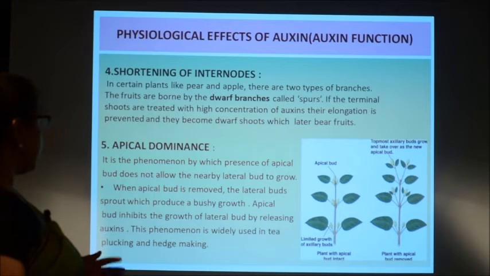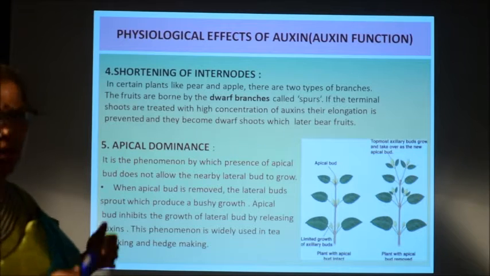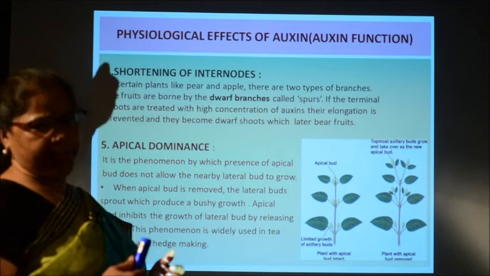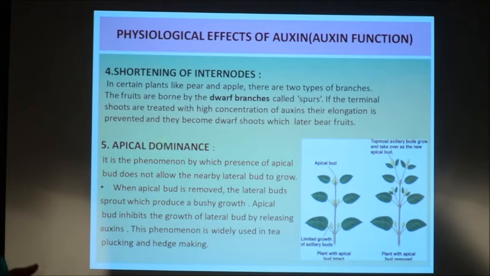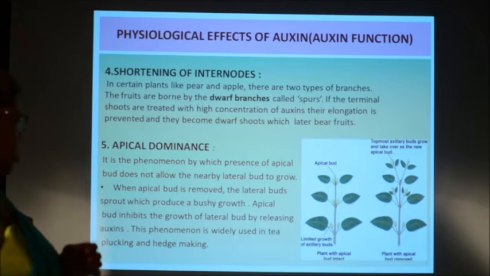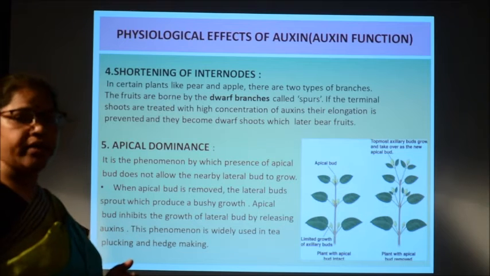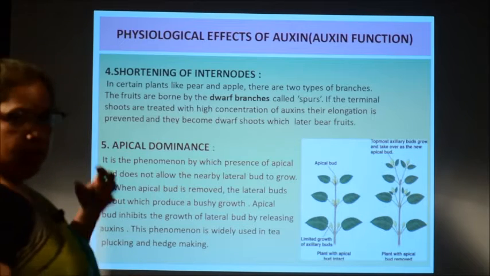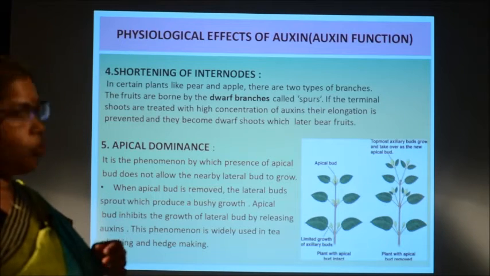and apple. Similarly, another effect is known as apical dominance. First, we should understand what apical dominance is. Apical dominance is a phenomenon in which, in the presence of the apical bud, the lateral buds cannot grow. The apical buds do not allow the lateral buds to grow, because they produce auxin at that place, which does not allow the lateral buds to grow.